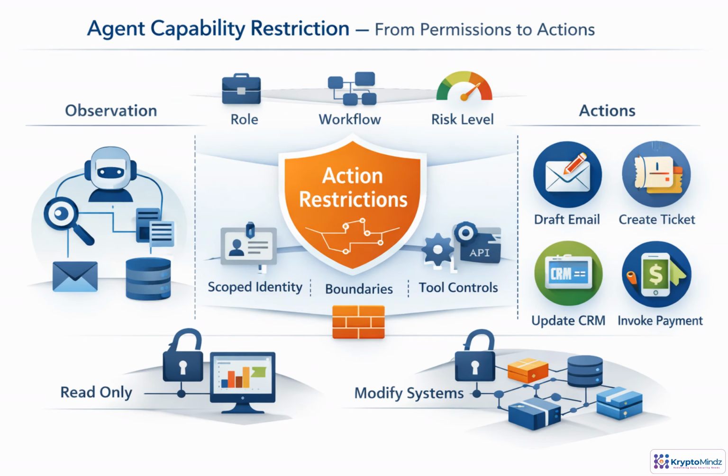Agents shift the access question from what can this identity access to what can this agent actually do. Reading email, retrieving records, drafting a response, updating CRM, and invoking payment are different capabilities with different risk. Observation should be separated from action. Each capability should then be bounded by role, workflow, delegation, risk, and tool controls. The agent should run under scoped credentials, not a broad service account.